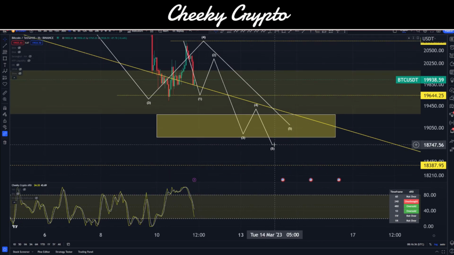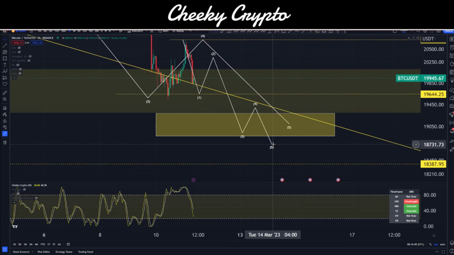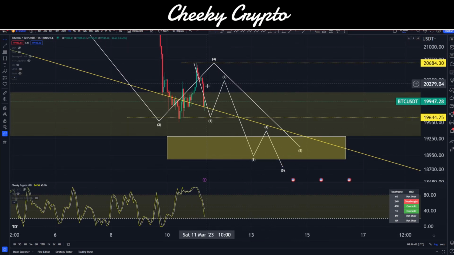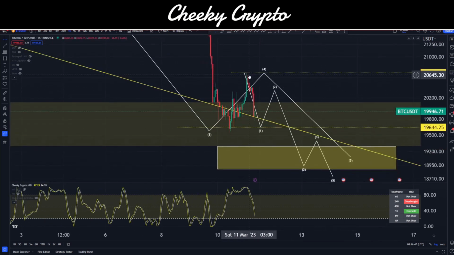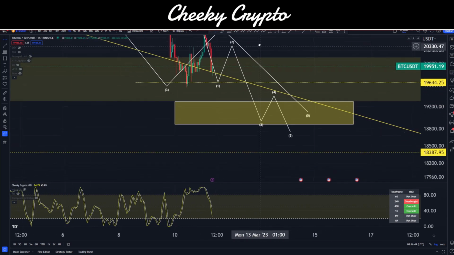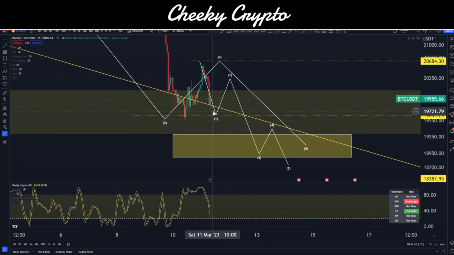And I won't be able to give you any kind of price prediction on where that's going to go until that wave 4 completes. So it's going to be one of those. It's going to be an interesting structure to see how this goes. But so far, it's following the rules quite nicely. We have this little move up here, right on the 38.2%. We got rejected and we come all the way back down.